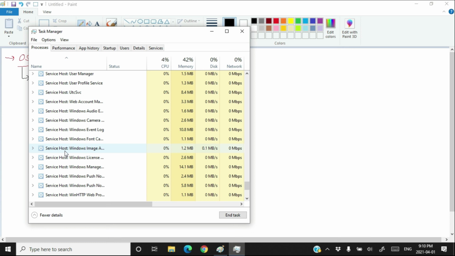Who is going to get the CPU next? This is managed by the operating system, and this is called process management. This management is done by the operating system.